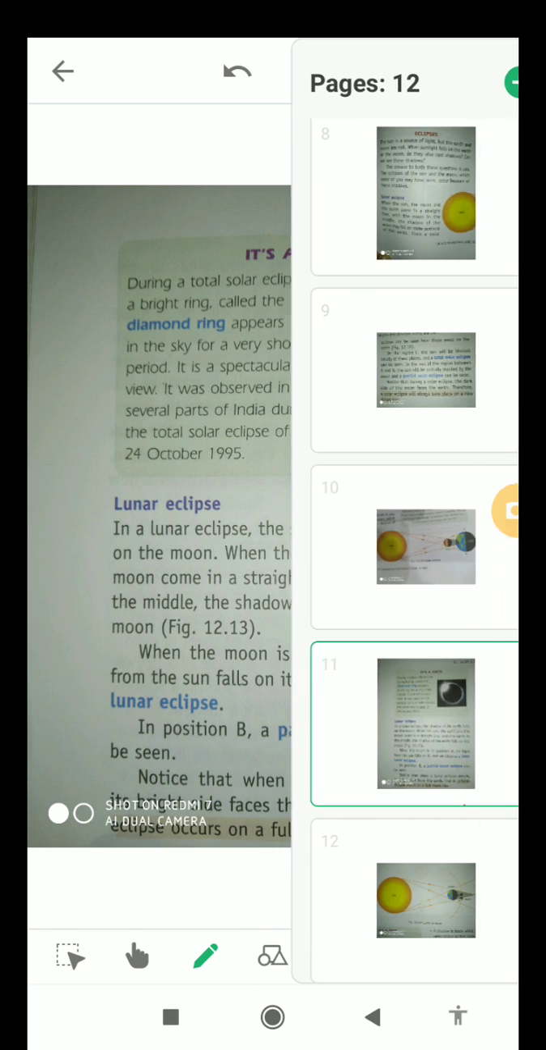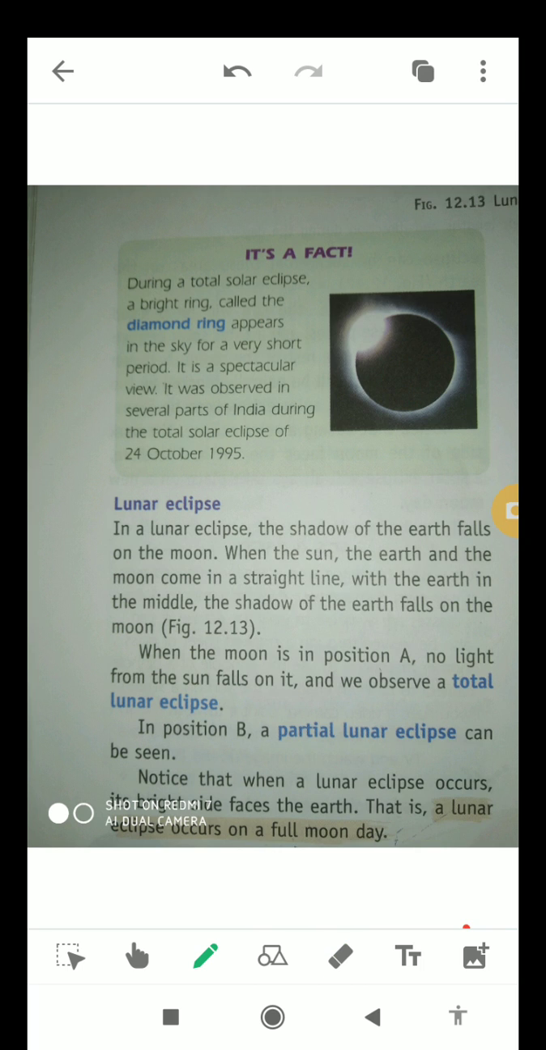Now I will tell you about the lunar eclipse. In a lunar eclipse, the shadow of the earth falls on the moon. When the sun, the earth and the moon come in a straight line with the earth in the middle, the shadow of the earth falls on the moon. When the moon is in position A, no light from the sun falls on it and we observe a total lunar eclipse. Okay students, in position B, a partial lunar eclipse can be seen.